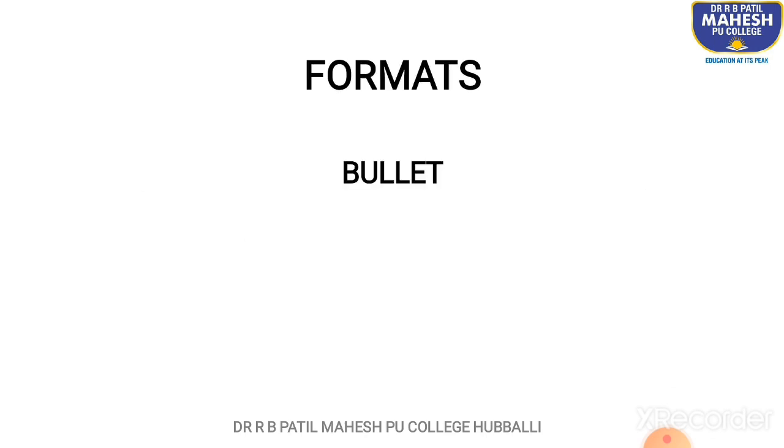Now there are these two formats that we have: bullet and flowchart. Bullet is nothing else but where you write in points. Suppose there's a huge paragraph that you have read and you want to jot down the main points that are there in the paragraph. You just write them down as bullets, 1 2 3 4 5 6, as many points as you find important. That is a way of making notes. This format is known as bullet format.